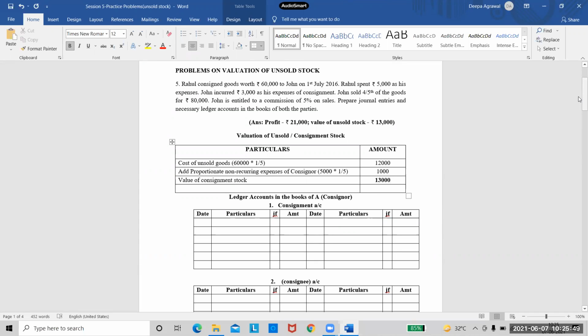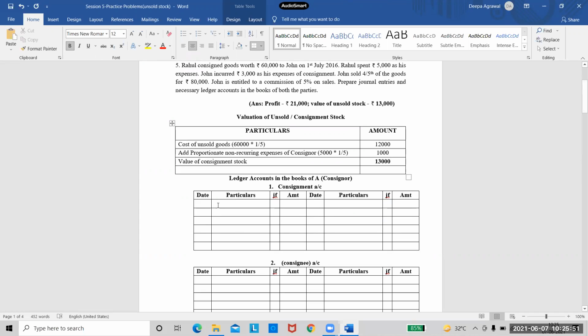Now for the ledger account, quickly tell me how should I start and what entry should I write? The first entry is always to goods sent on consignment. And the amount is given to us as 60,000, right? Step number 2 is consignor's expenses. So I will write the entry as to cash. I can either write it as cash or I can write it as bank, right? In brackets, expenses.